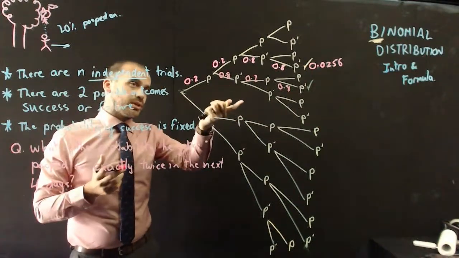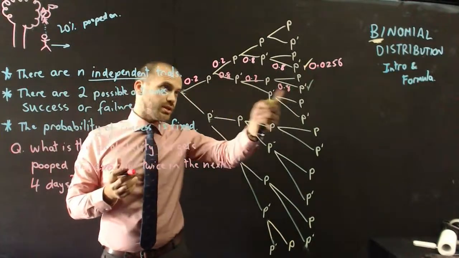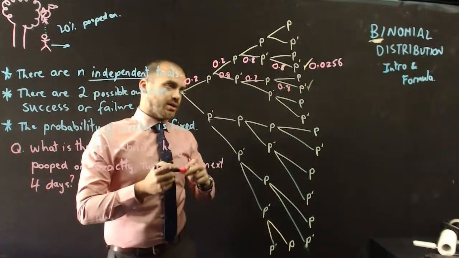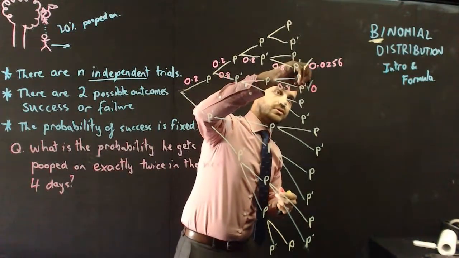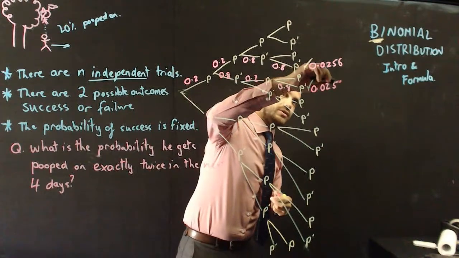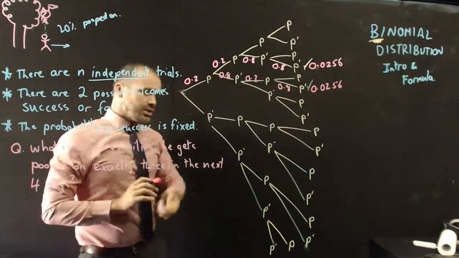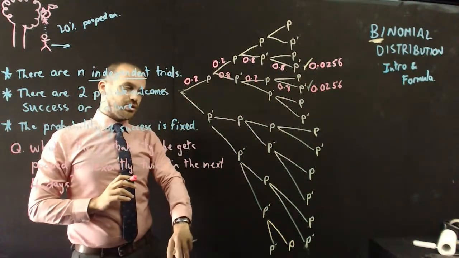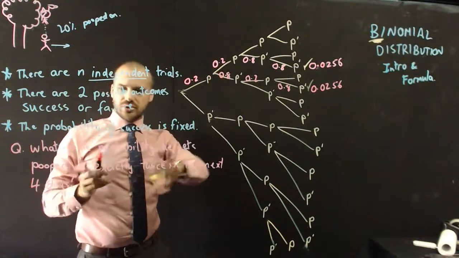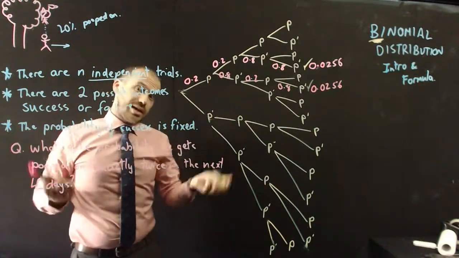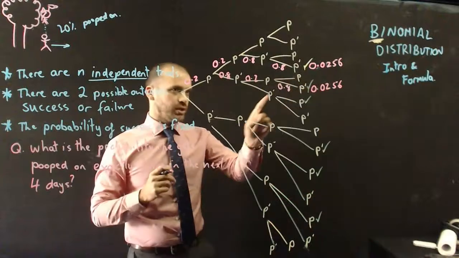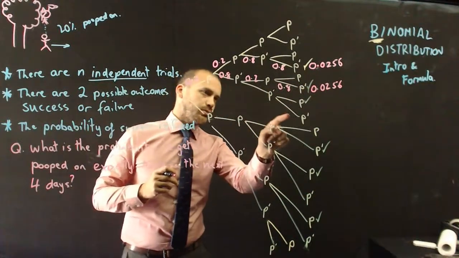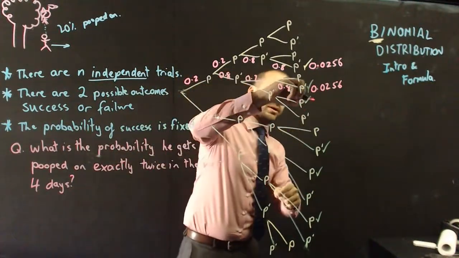I don't need to put that into my calculator because multiplying all those numbers and multiplying all those numbers are going to give me the same answer, 0.0256. Now, I just need to go through this whole tree diagram and find all of the times when it happens exactly twice. So I think I've got them. Poop, not poop, not poop, poop. So that one's one of them.